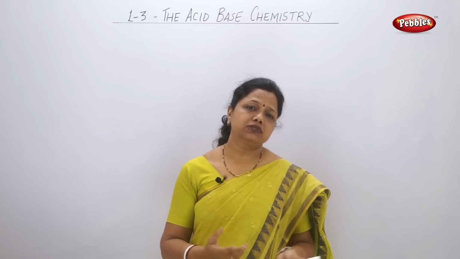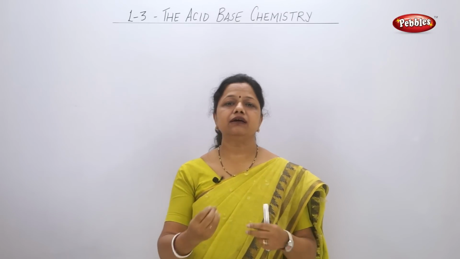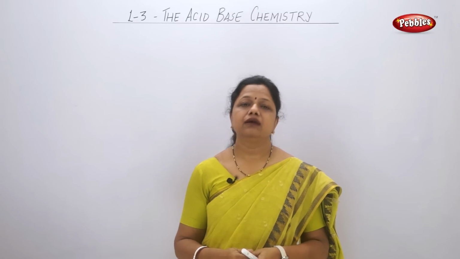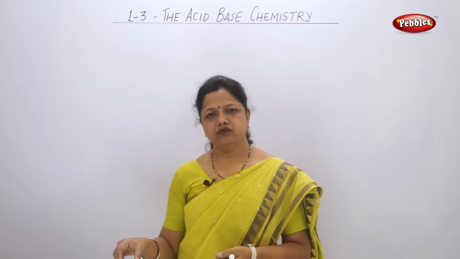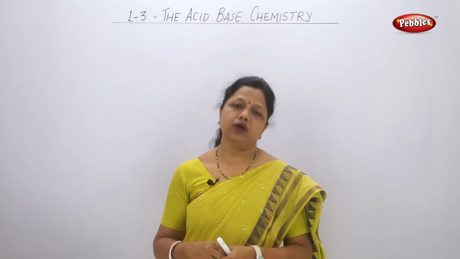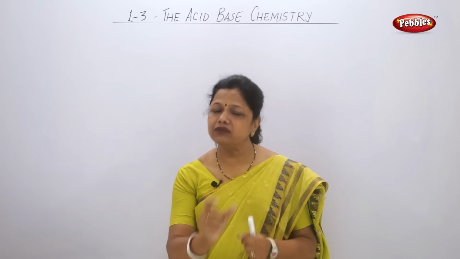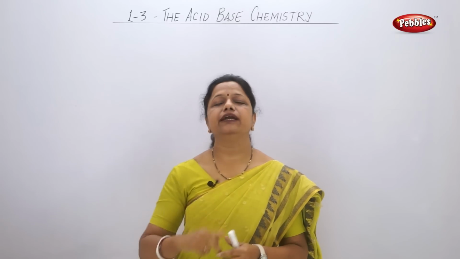There are some fruits and some flowers which have special colors. Like if I say a fruit, beetroot, and a flower, the hibiscus flower. If I put them in water for some time, I see the color is extracted in the water. Now this colored water coming from the fruit or the flower acts as an indicator. Even haldi or turmeric, which we use in our daily life in cooking, is also an indicator.